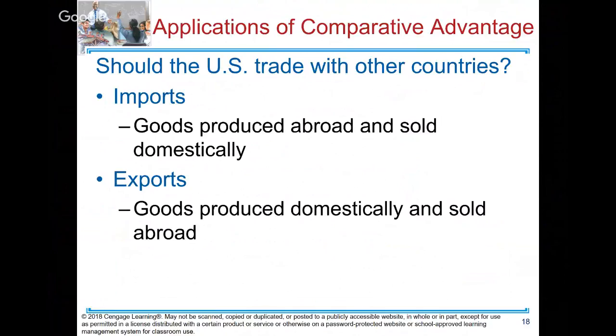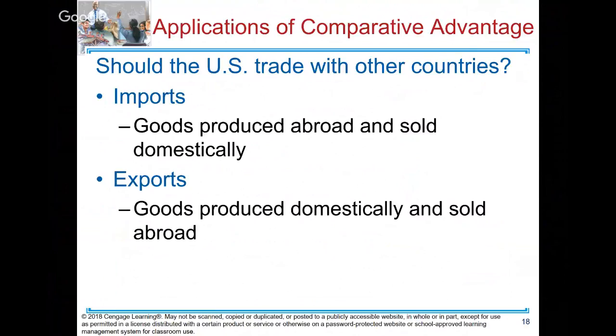Because T-shirt production is very labor-intensive and doesn't require much skill. So we let lower labor cost countries produce T-shirts for us. That's why all the T-shirts you buy today come from Vietnam, China, or Cambodia, because those countries have lower labor costs, and T-shirts don't require much capital or skill. That's their comparative advantage, and they produce T-shirts for us.